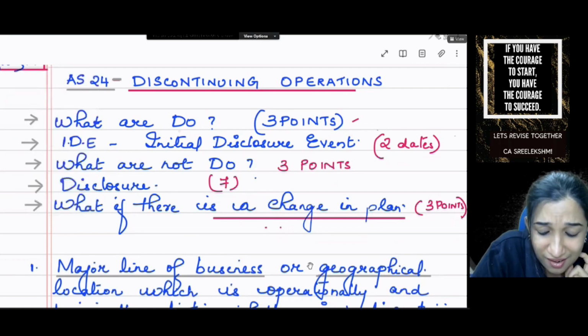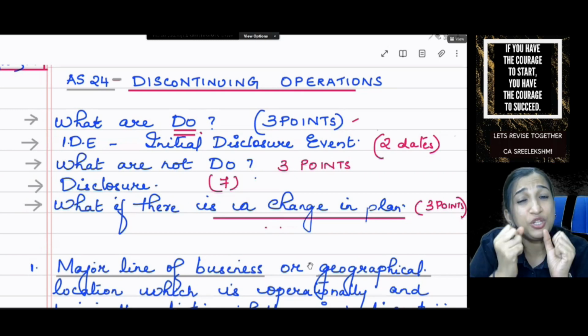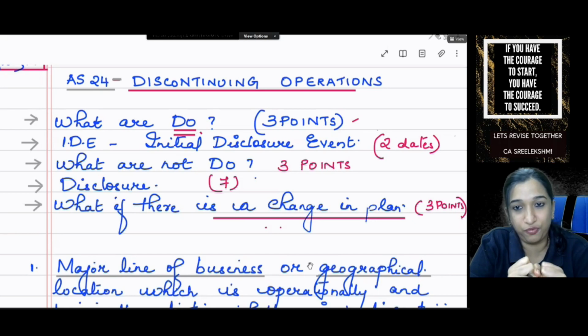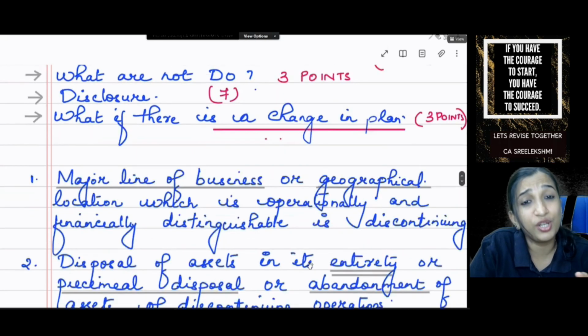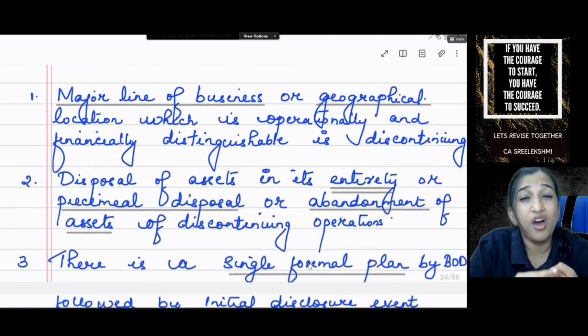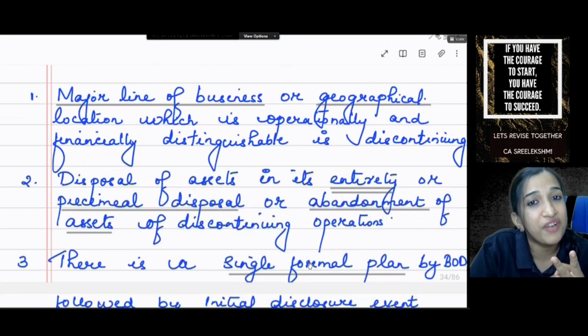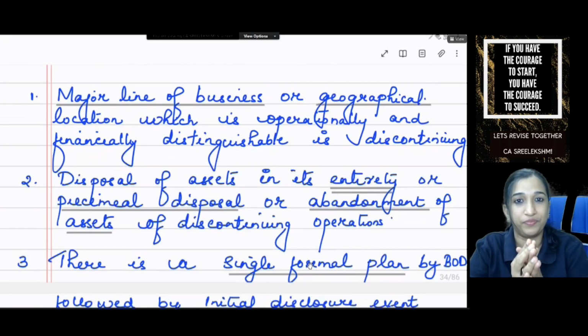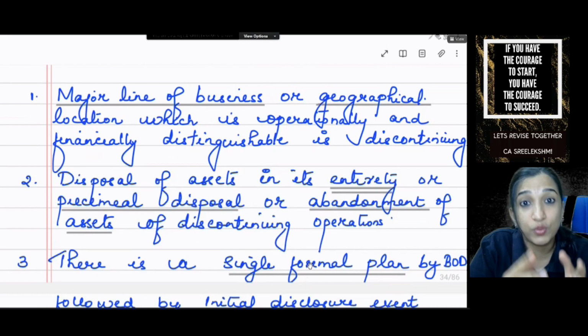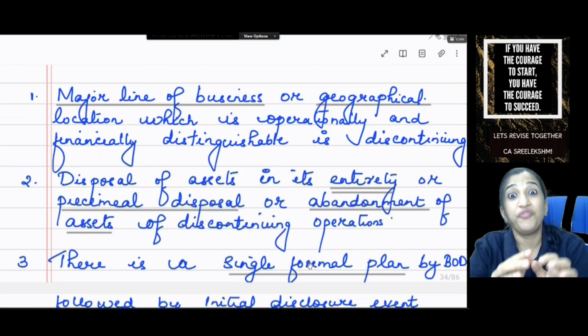Come on, what are discontinuing operations? So you need to have a grip over the language or the theory explained in AS24. Come on, study. Discontinuing operations are major line of business or major geographical location which is operationally and financially distinguishable. Major line of business. If food division is stopping, it was a major line of business. If textile business was stopping, it's a major line of business.